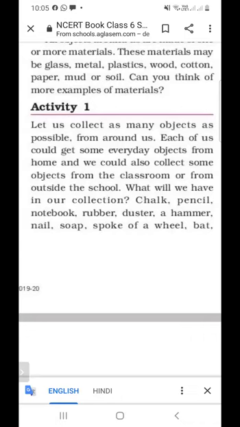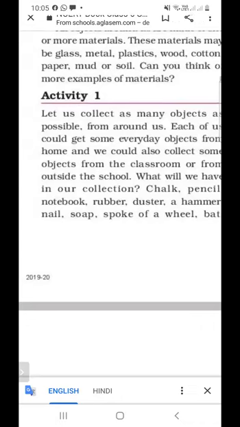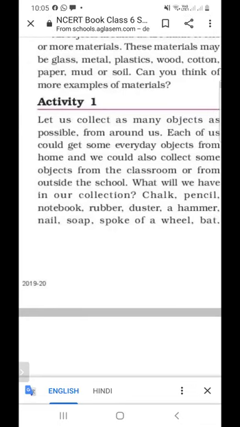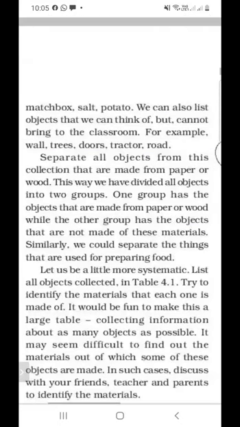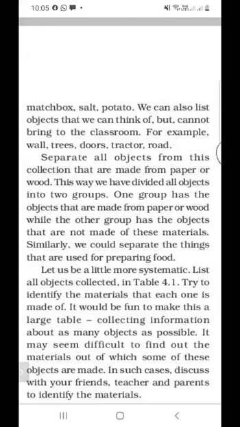And the matchbox is made from wood or paper, so it is categorized in group 1. Salt is categorized into group 2, and potato is categorized in group 2.